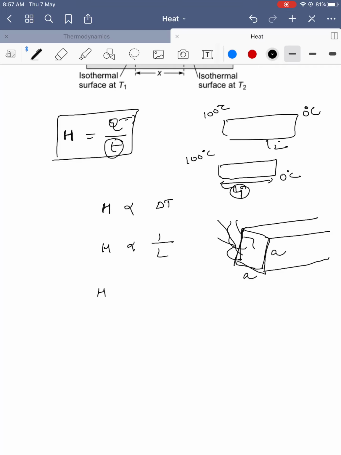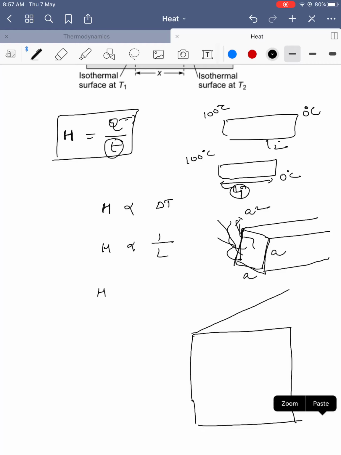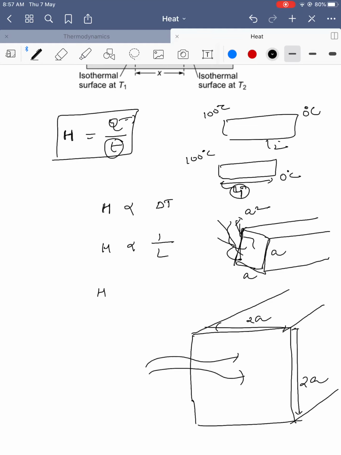How much area is it undergoing? A square. Similarly, another body I am taking, its area is more than A. Here it is 2A and 2A. I am subjecting heat on this side.